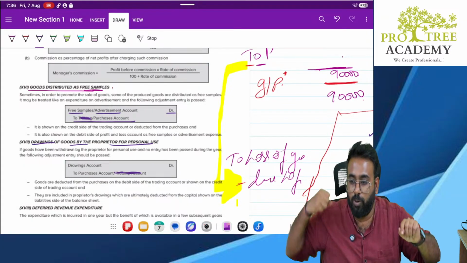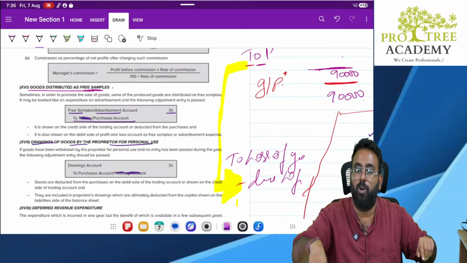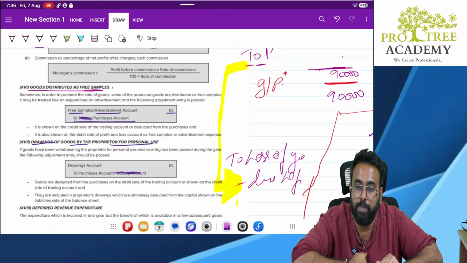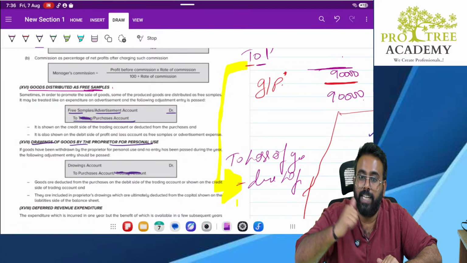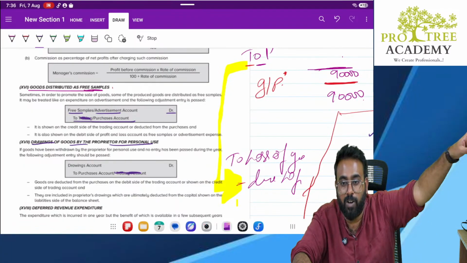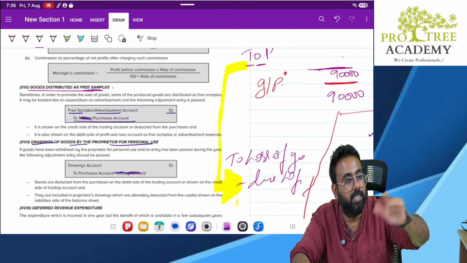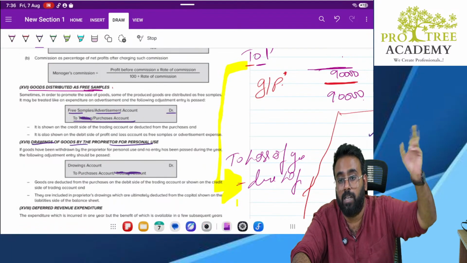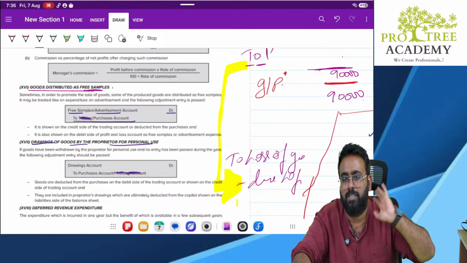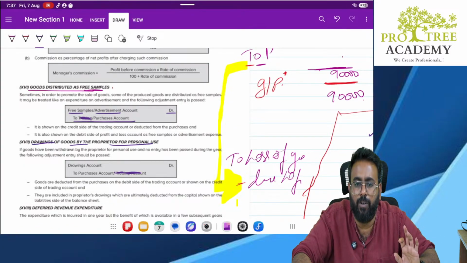So whenever I draw the goods, my purchases will come down, because those goods are no more with me. So who is taking those goods? The owner. So I can hit his account. Yes. In case of loss or in case of free samples, I could not hit anybody's account. Why? Because it is lost. Nobody is taking accountability of it.